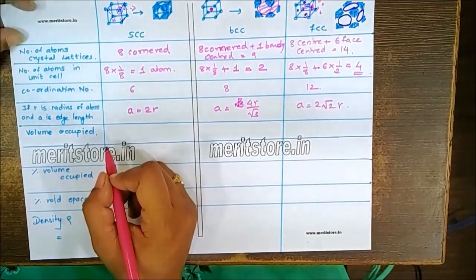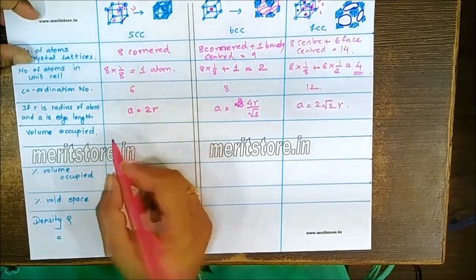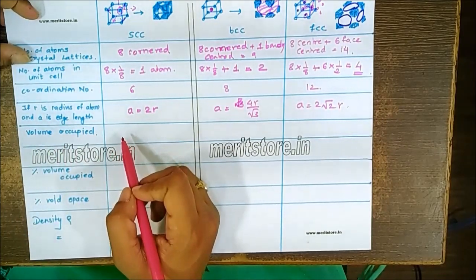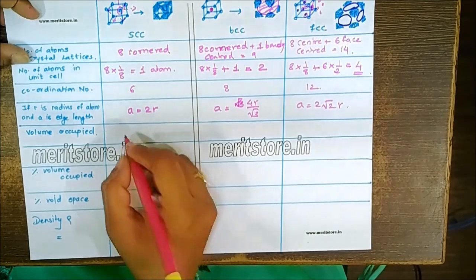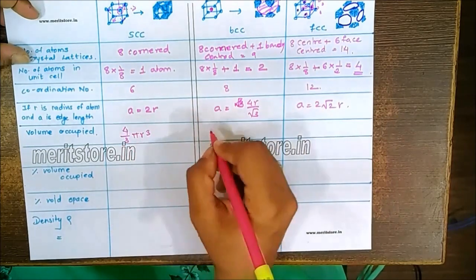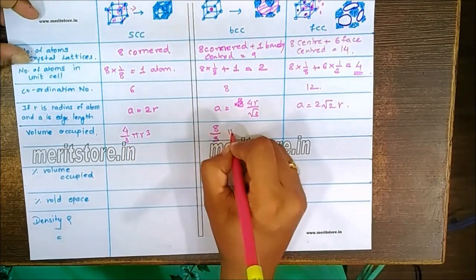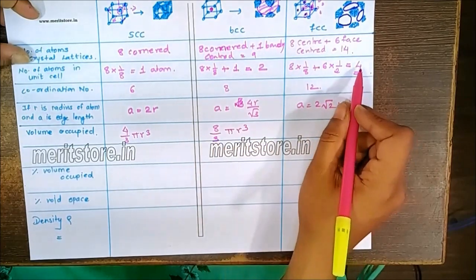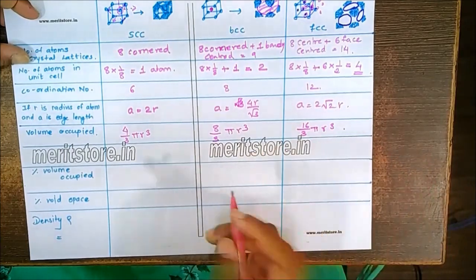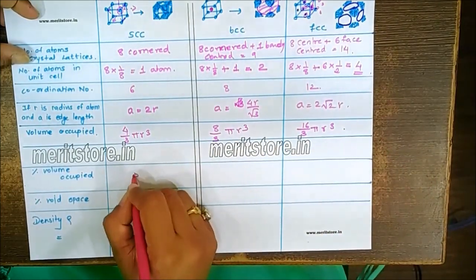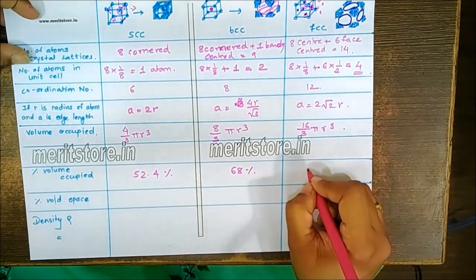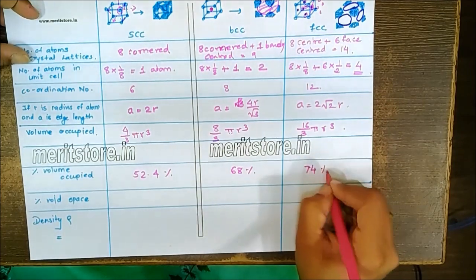Now the volume occupied is to be calculated depending on how many atoms are there in the unit cell. For one atom, if R is the radius and the atom's shape is a sphere, the volume occupied will be 4 by 3 pi R cube. Here there are 2 atoms, so 2 into 4 by 3 pi R cube, that will be 8 by 3 pi R cube. And here there are 4, so 4 into 4, that is 16 by 3 pi R cube. When we convert into percentage, we have 52.4% for SCC, 68% for BCC and 74% for FCC.